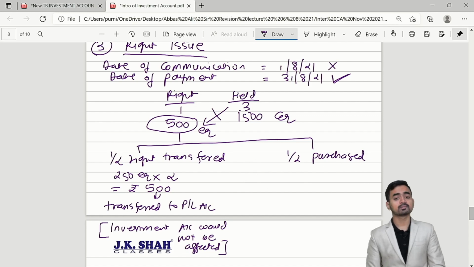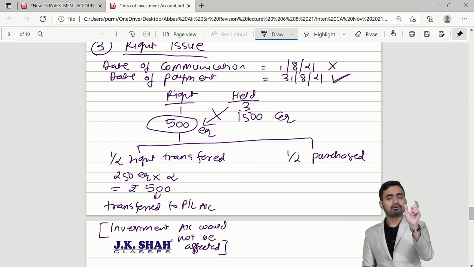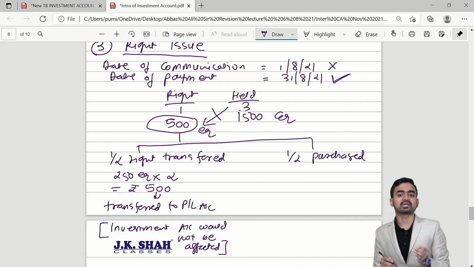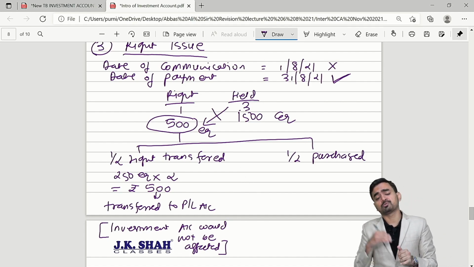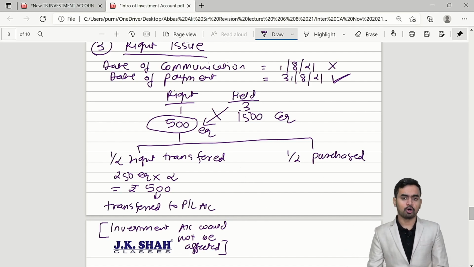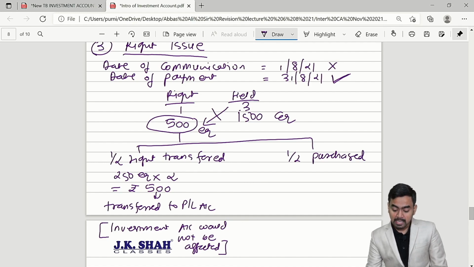Is it clear? One more time. Out of 500, 250 shares' right I am transferring to somebody. I will charge some amount that will be treated as my revenue income, which will go in profit and loss. Investment account would not be affected.